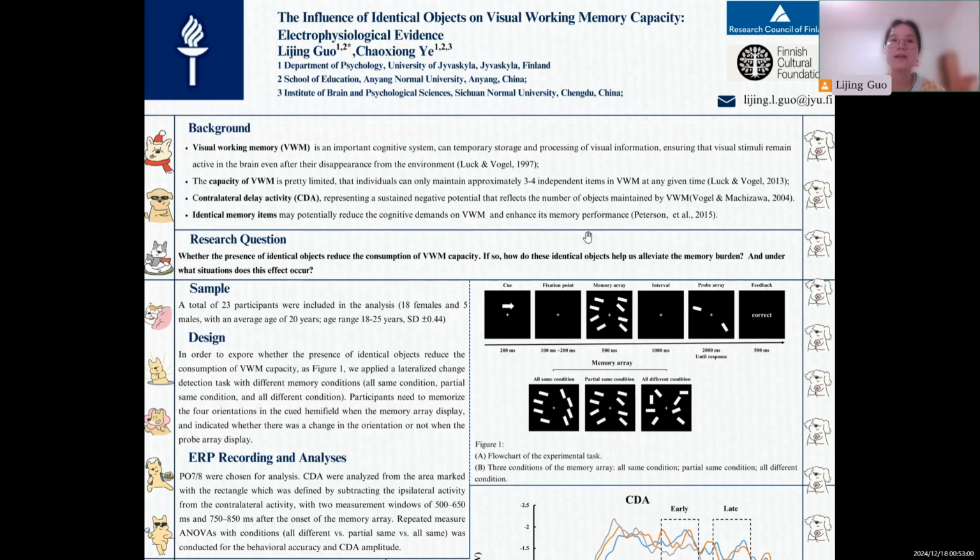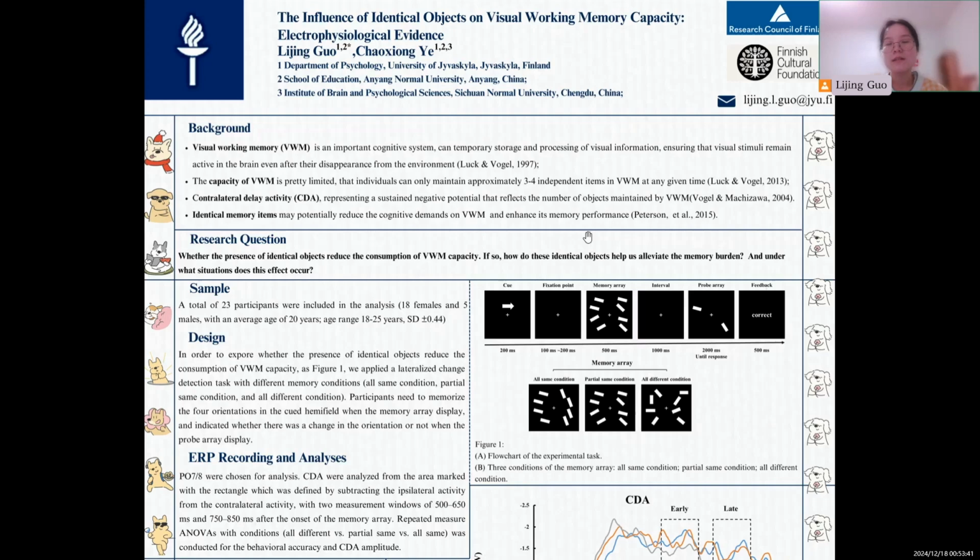As we know, visual working memory is an important cognitive system and it plays a great role in our daily life. But unfortunately, the capacity of visual working memory is pretty limited: individuals can only maintain 3 to 4 independent items in visual working memory at any given time. Researchers often use the contralateral delay activity, an EEG index, to help explore the capacity of visual working memory.